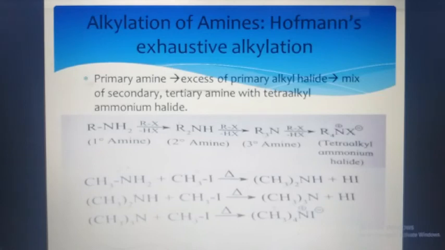Again the secondary amine heated with methyl iodide gives the tertiary amine, and this tertiary amine when again reacted with methyl iodide gives the tetramethyl ammonium halide. Here the alkyl group is methyl, therefore the name becomes tetramethyl ammonium halide. This was the exhaustive alkylation method of Hofmann, or you can say alkylation of amine. Again and again we make the amines react with the alkyl halide.